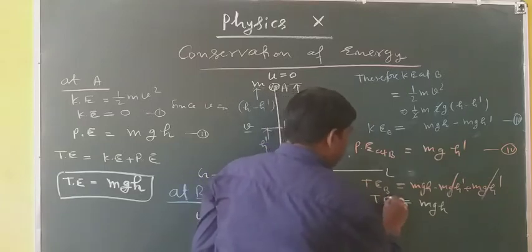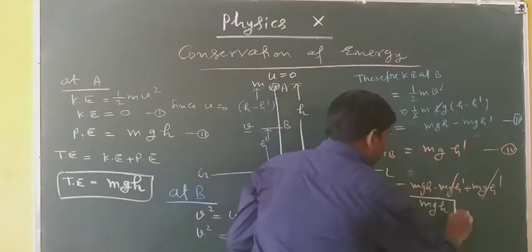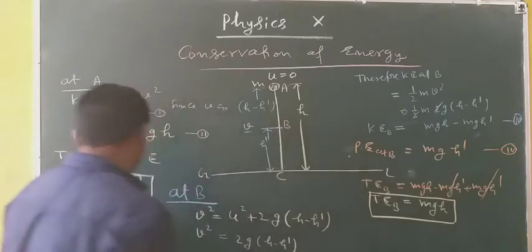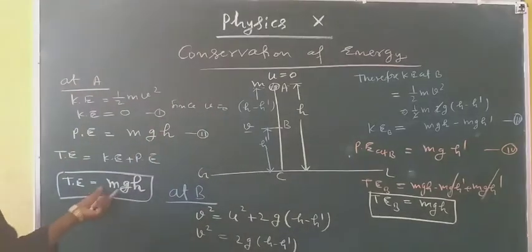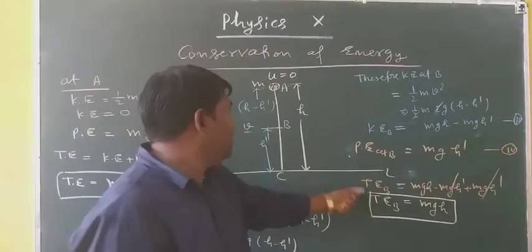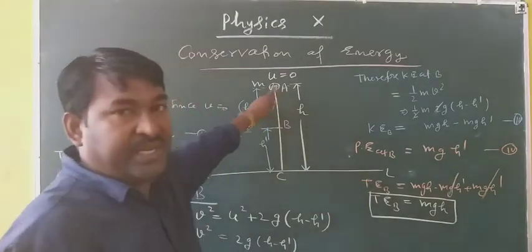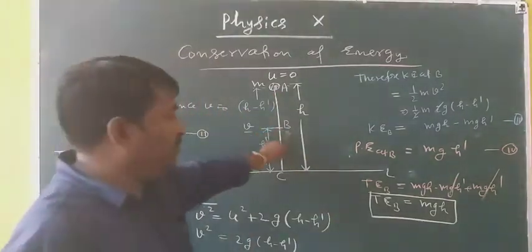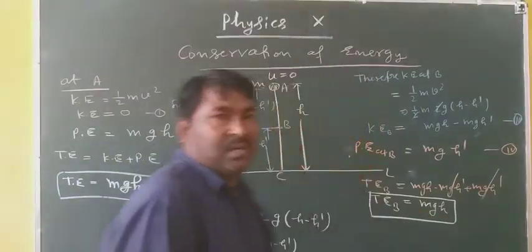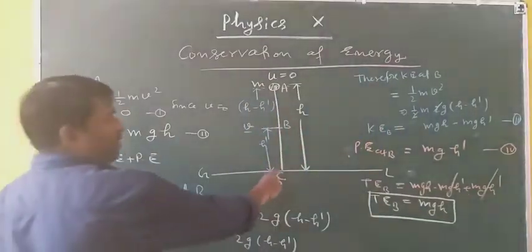This is your total energy at B. Okay, here you have calculated total energy at A. You can observe from these two equations: total energy at A is mgh, and total energy at B is also mgh. And now, what is the total energy at C?